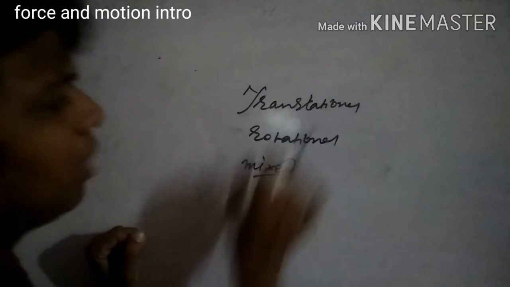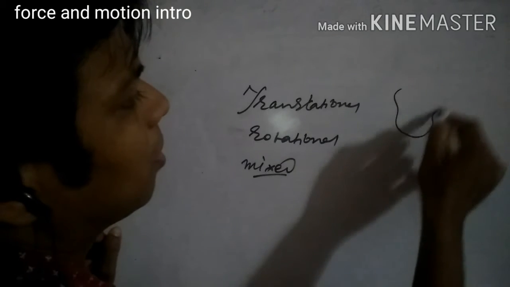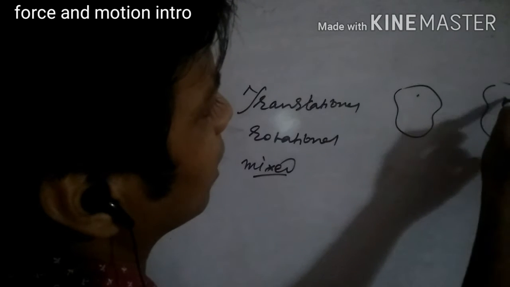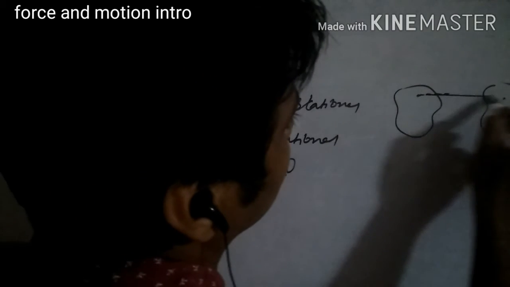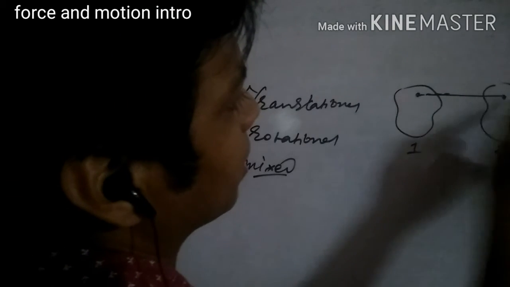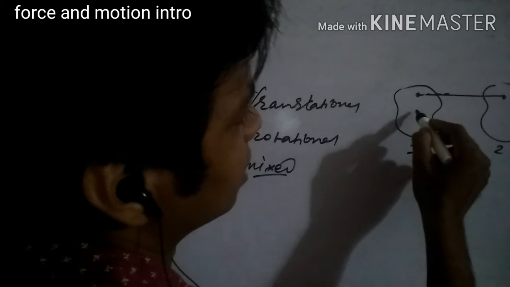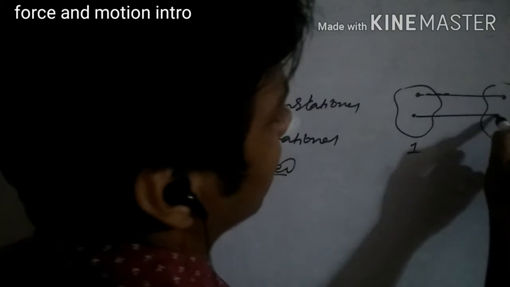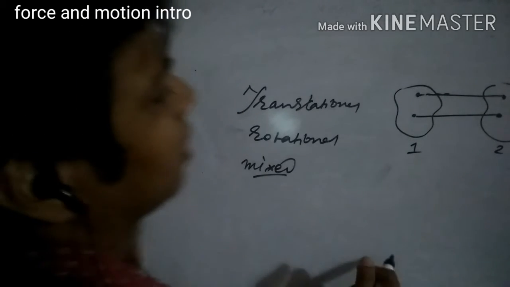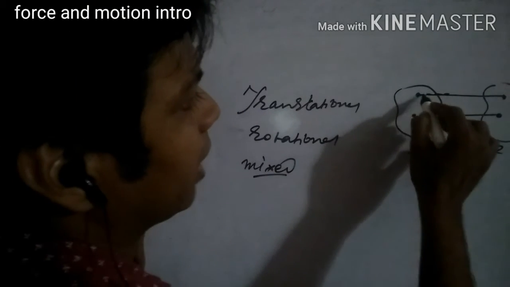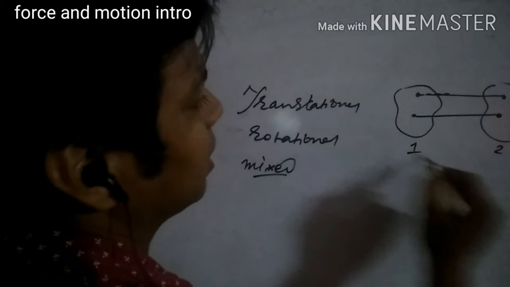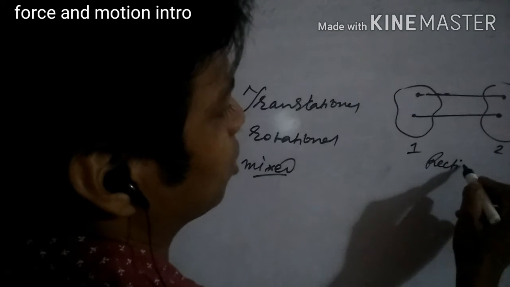It is that type of motion where, for the same particle, we can take a distance between different positions, we can take different straight lines at different positions, and these straight lines will be parallel. It may be a straight line or maybe a curve. When the lines are straight lines, we call it rectilinear translational motion.